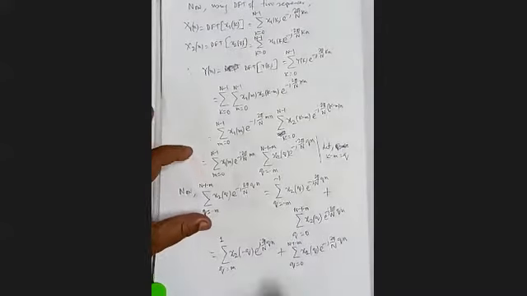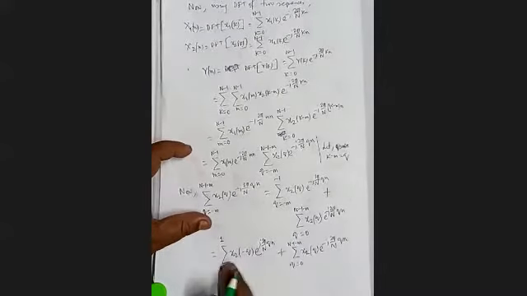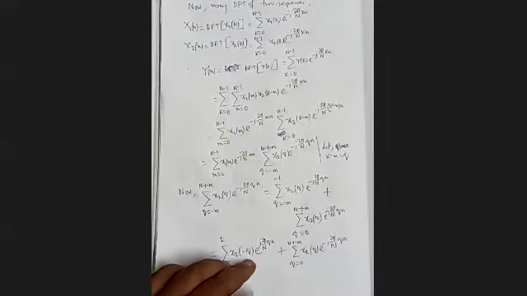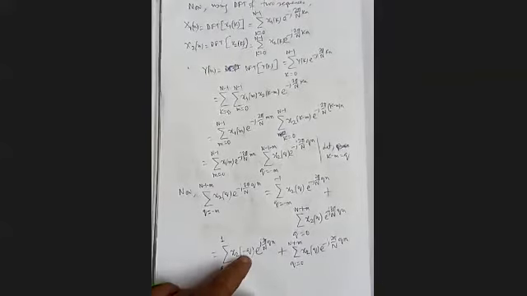Now we can apply the periodicity property. We will write plus capital N. We know x(u) equal to x(u plus N). So minus q plus N will be written, by the periodicity property. So write it in the next page.